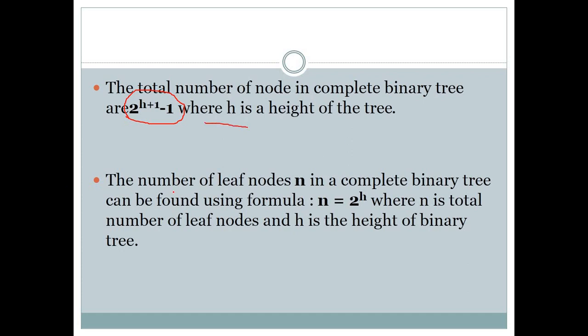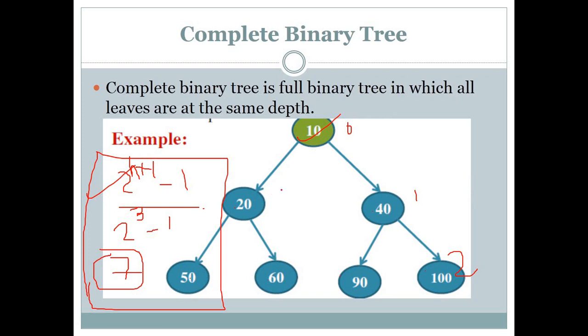Okay, now the number of leaf nodes in a complete binary tree will be found by this equation: n is equal to 2 raised to h. So leaf nodes is 2 raised to h, where h is 0, 1, 2. Our height is 2. 2 raised to 2 is equal to 4. This equation says we will have 4 leaf nodes in this tree. Let's check. 1, 2, 3 and 4 nodes are here.